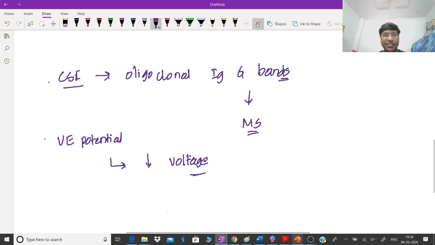Right, visual evoked potentials will show the decreased voltage. And what is the purpose of doing visual evoked potentials? Mainly to detect the plaque in the optic nerve.